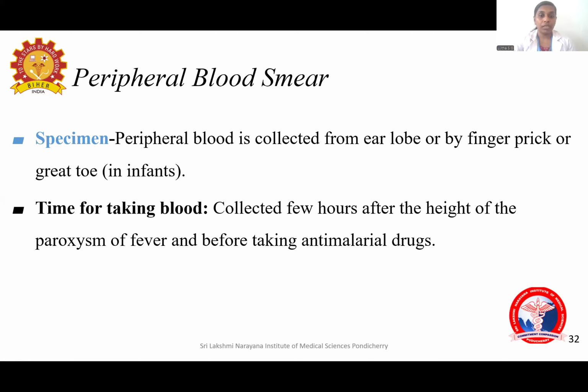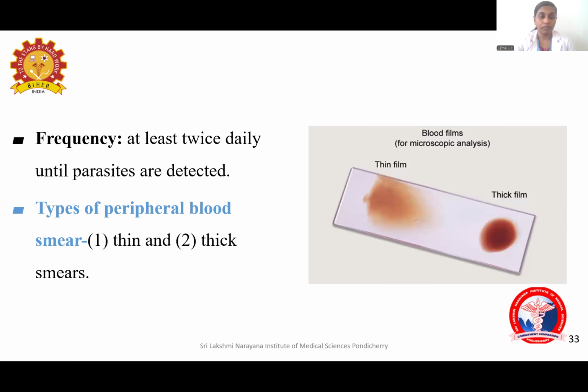You have to collect the blood at the height of the paroxysm of fever, a few hours after the peak, and before taking antimalarials. If you are clinically suspecting malaria, you have to collect samples at least twice daily until the parasites are detected. And you have to make both thin film as well as thick film.